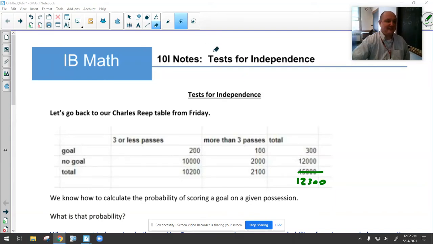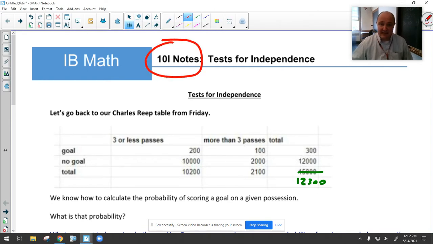So we are doing the 10I notes. This was a handout that hopefully you grabbed in class if you're an in-person student on Thursday or Friday, or you can print this off the website if you are a remote student. All right, so tests for independence.